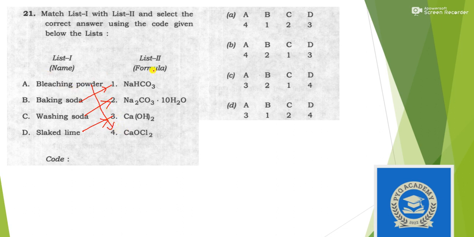So A goes with 4, D with 3, and B with 1. All these other three are wrong. You can see that almost all the questions are taken from NCERT, so do revise it. Answer is option A.